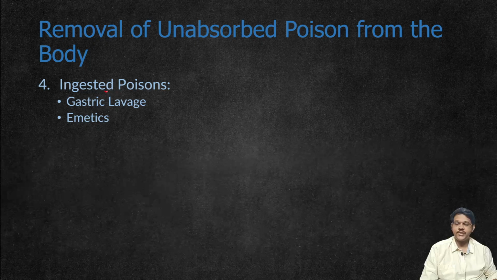Next, if the poison is ingested, which is the commonest route of poisoning, the commonly done method to remove it is gastric lavage. Gastric lavage is a serious procedure, also called a stomach wash. It is done by a Boas tube, also called a gastric lavage tube. This is a long tube which has a funnel, and one end is inserted into the stomach.